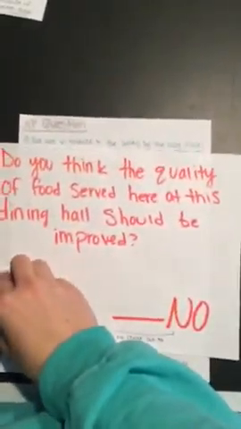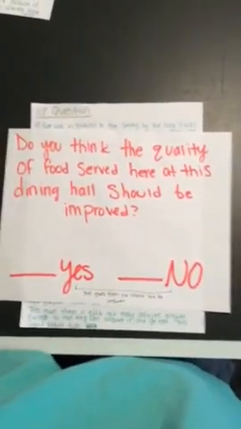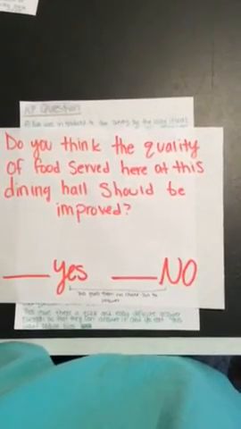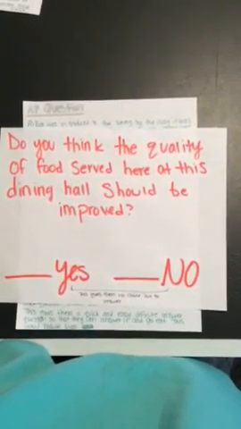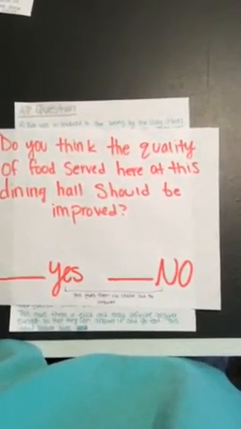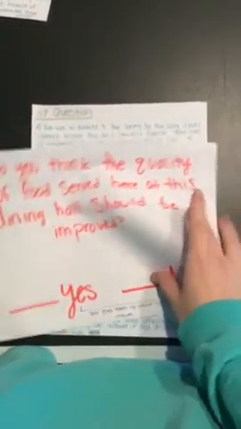To fix this survey, the question should be, do you think the quality of food served here at this dining hall should be improved? Check yes or no. This gives them no choice but to answer either of the options. This gives them a quick and easy definite answer question so that they can answer it quickly and go back to eat. This would reduce bias because there would be no rushing or answering just to answer the question.